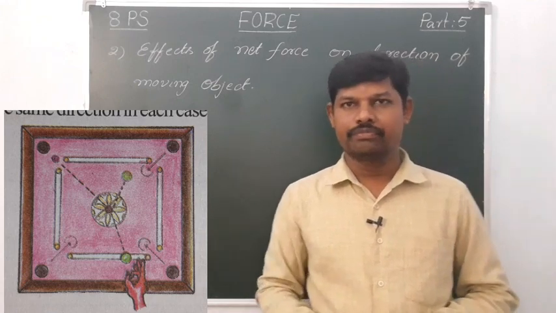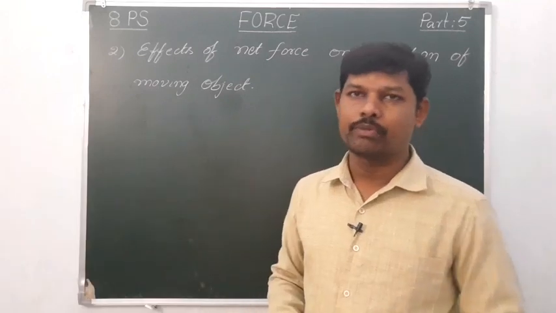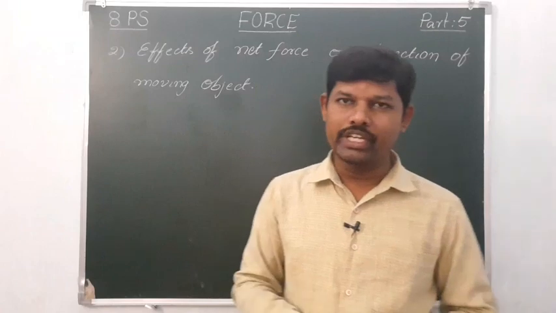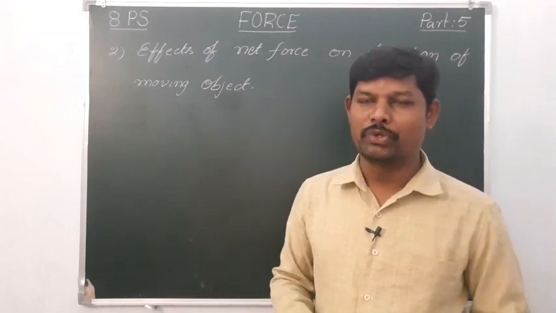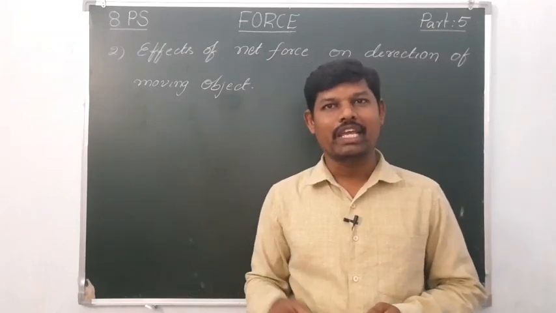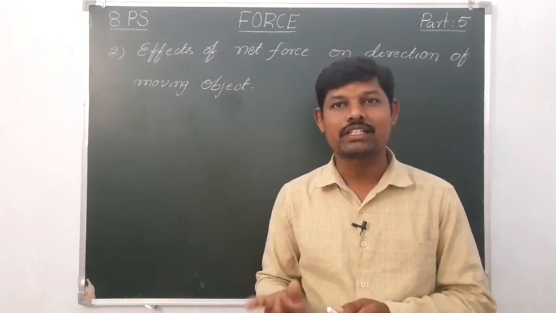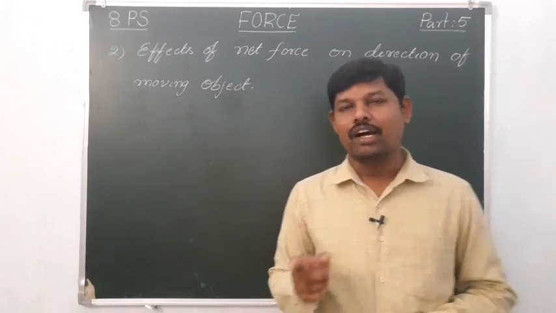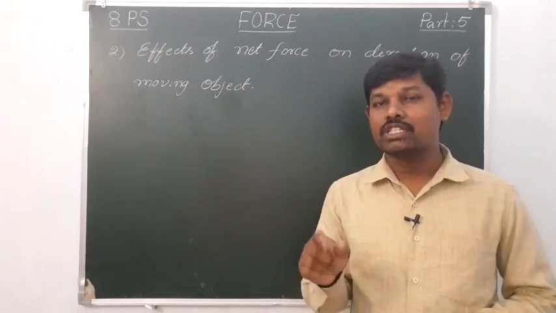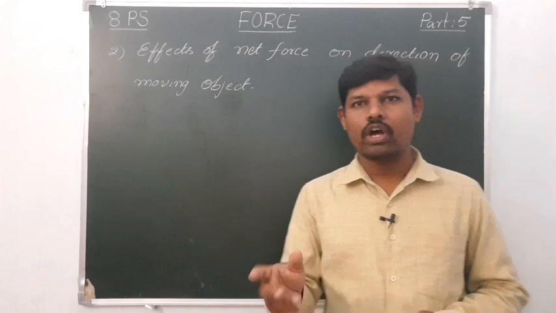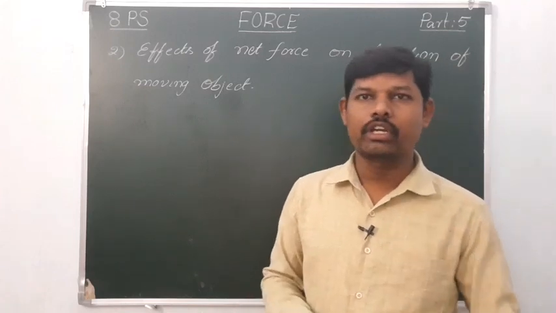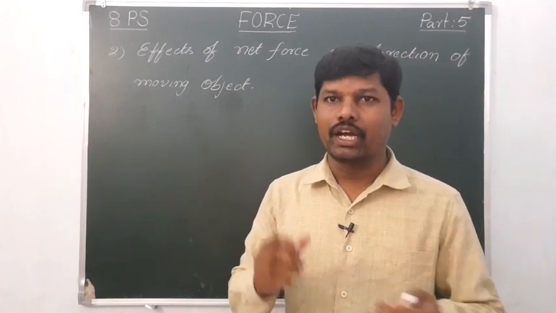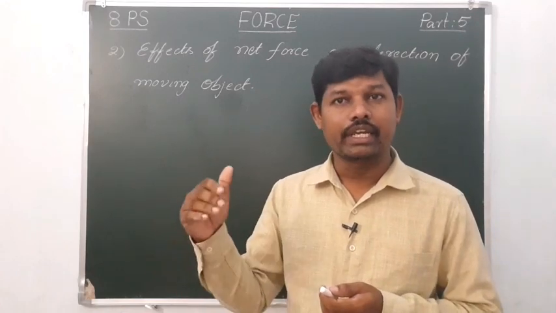Each time, observe the direction of the coin. Does the coin move in the same direction always? No, each time the coin changes its direction. Now, while striking, observe the direction of the striker also. When you hit the coin with the striker, the coin will move in one direction and the striker will move in another direction.